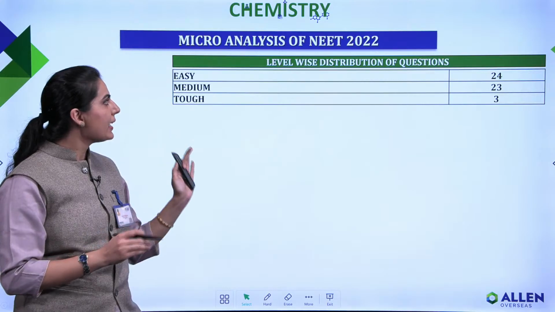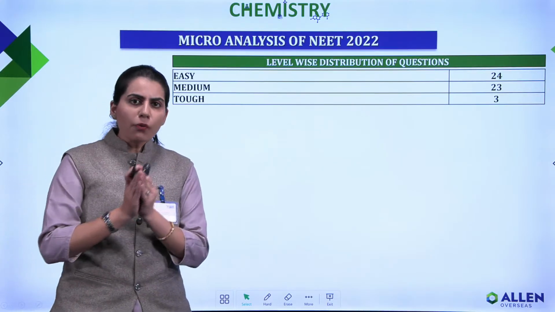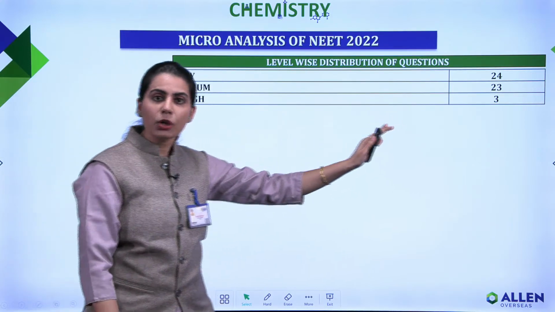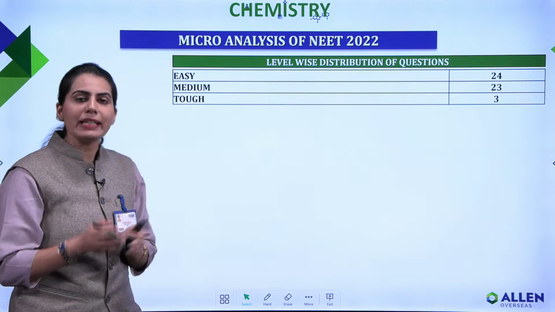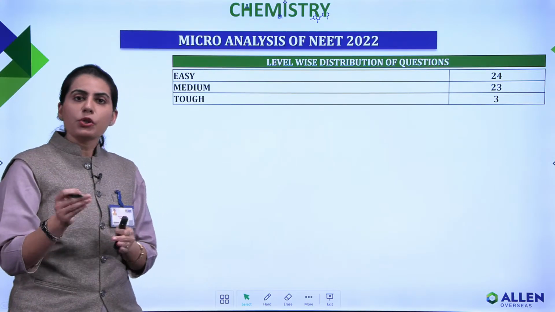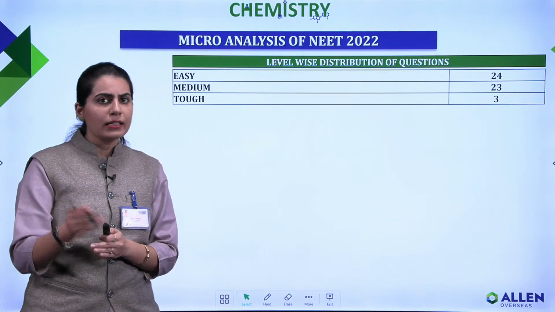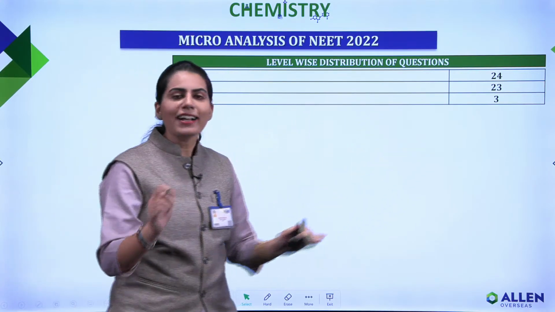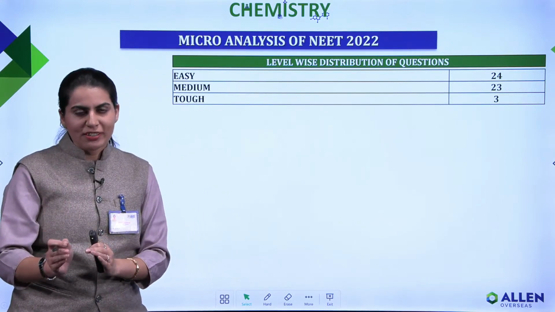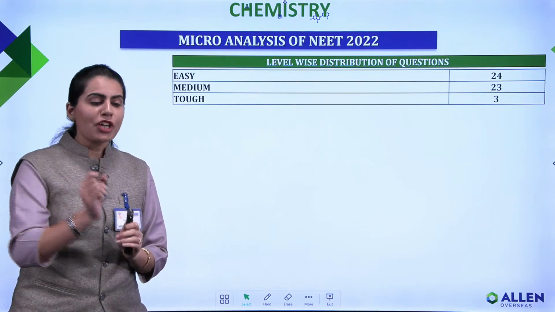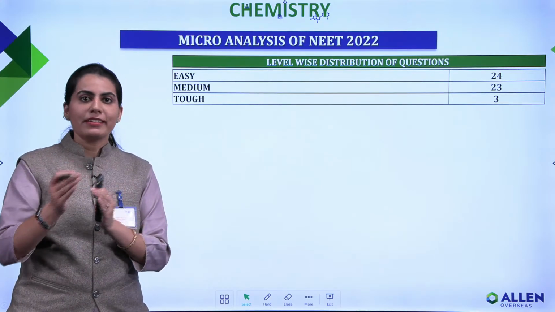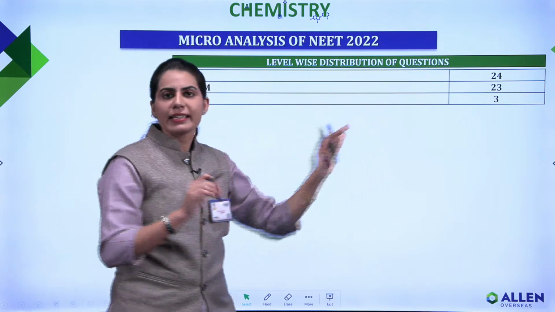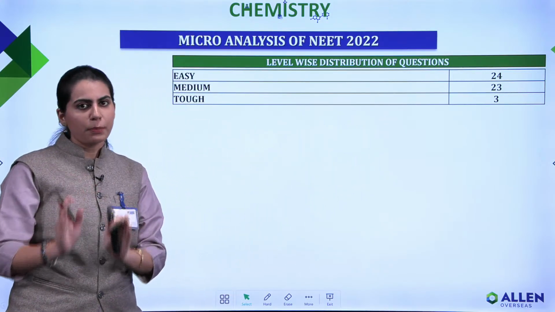So you can clearly see that here it is mentioned that out of all the 50 questions, the questions which were easy were 24, the questions which were moderate or of medium level were 23, and the total difficult level questions asked were 3. So you can understand that this particular analysis is again somewhere related to your preparation. Based on your preparation, you can judge whether a question is easy, medium, or tough. So this is something as a generalized analysis that we can make from the paper.